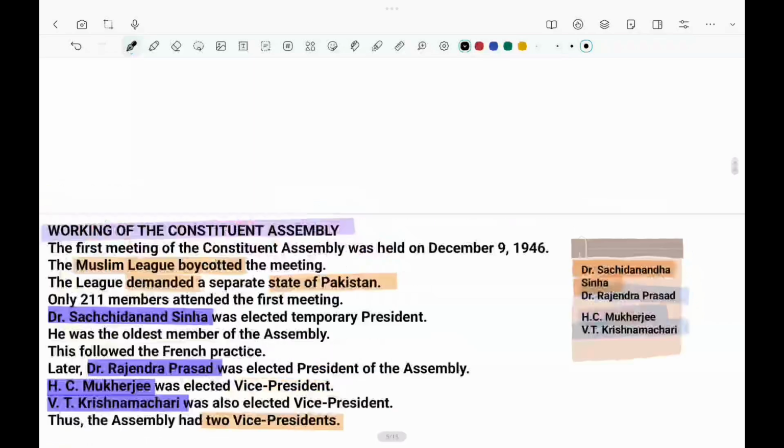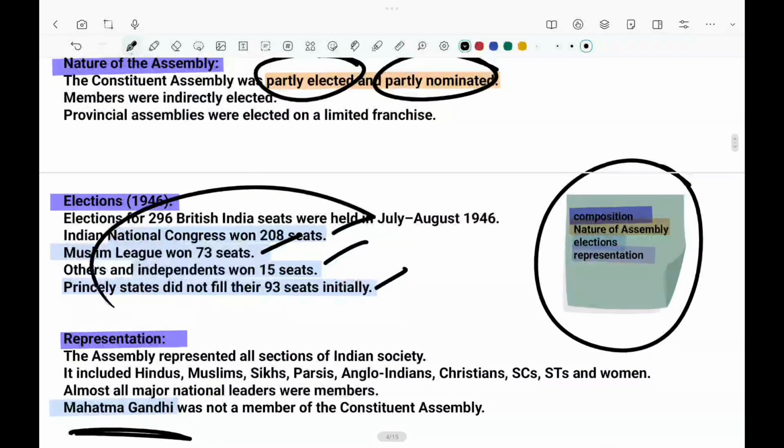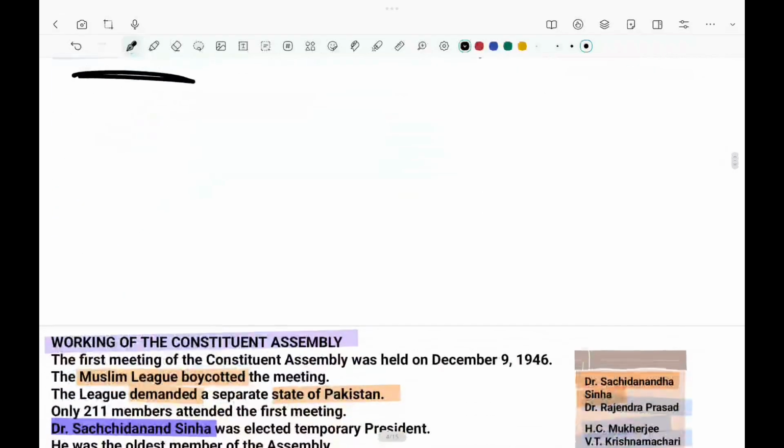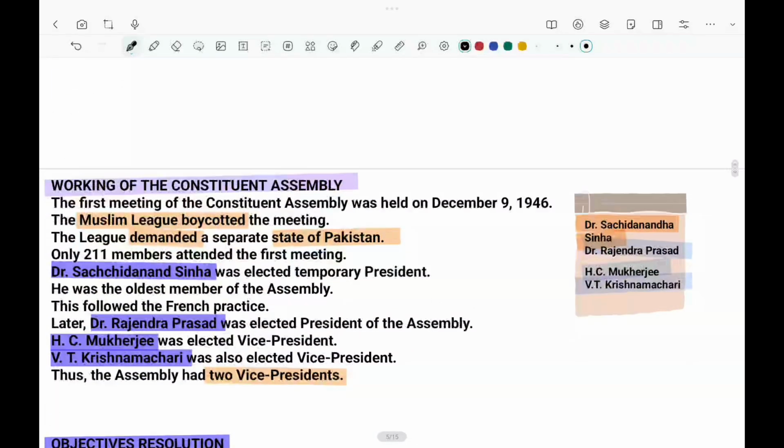Now, with this many people, it has been established. But how are they working? What are the resolutions that we are going to see? When the Constituent Assembly was formed, temporarily it was only 211 members, because the Muslim League had boycotted. The Muslim League had initially mentioned that we want a separate state as Pakistan, which the Cabinet Mission did not accept, nor did Jawaharlal Nehru. So it did not like it, and it just went away.